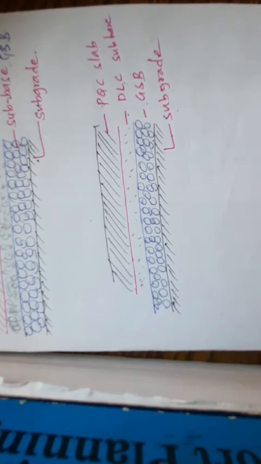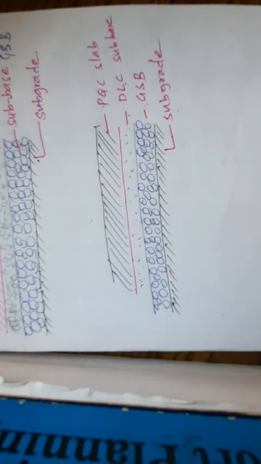So DLC, that is what we call the DLC layer, provides uniform support with a high subgrade modulus, or modulus of elasticity value, and an excellent work platform for laying the pavement quality concrete slab. In those conditions we require DLC. And a separation layer consisting of a suitable type of membrane is laid over the DLC base course before laying the PQC, in order to prevent bonding between the two layers. And lastly, the top layer, the PQC slab, or pavement quality concrete.